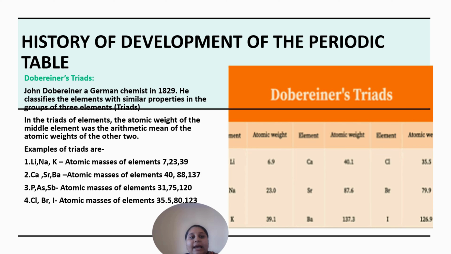Based upon the atomic weight, he grouped the physical and chemical properties of the elements. If the elements are arranged in order of their increasing atomic weight, after regular intervals, elements with similar properties are repeated.